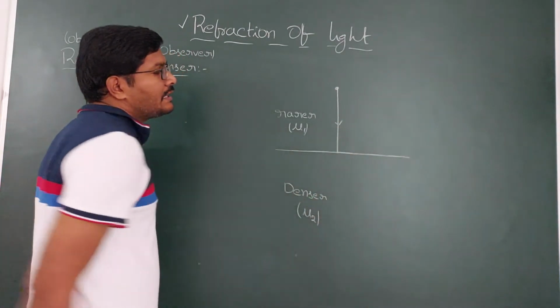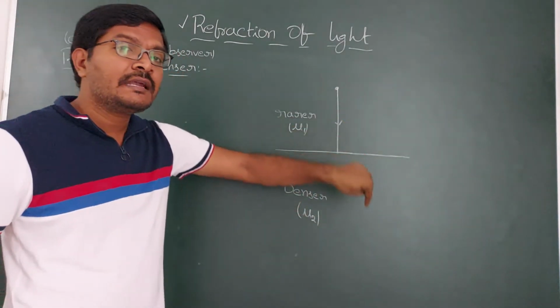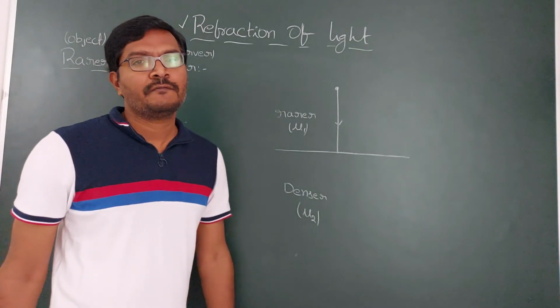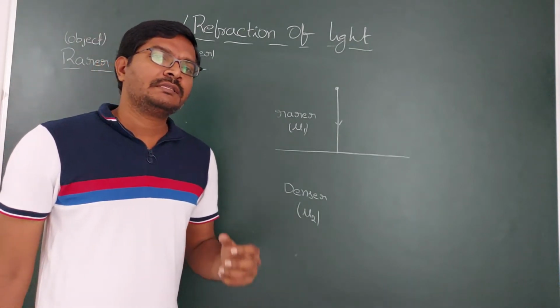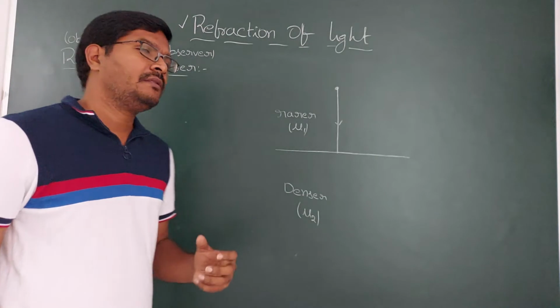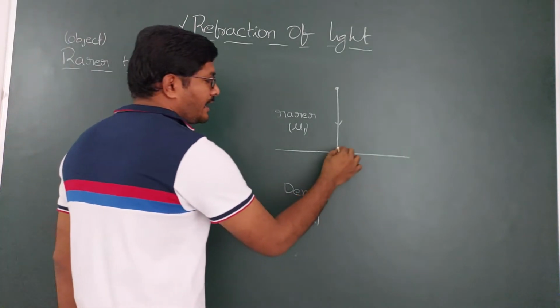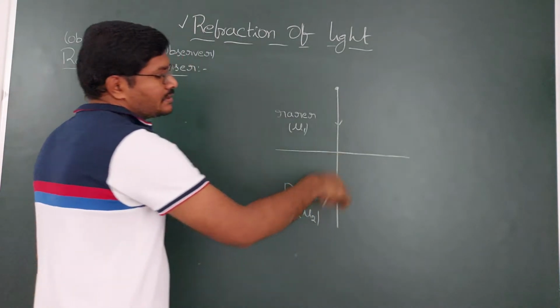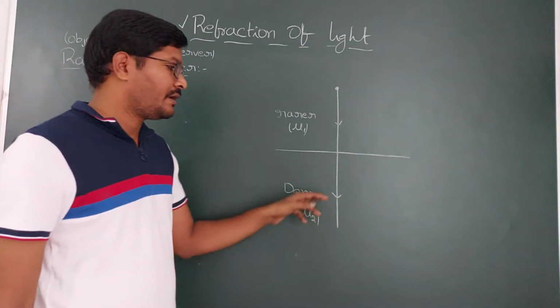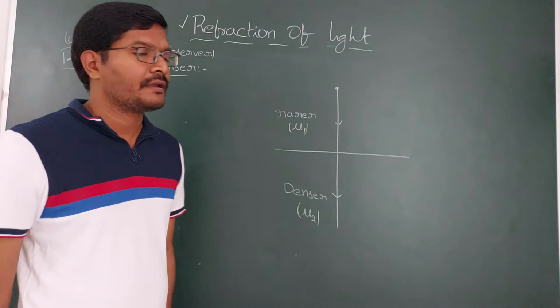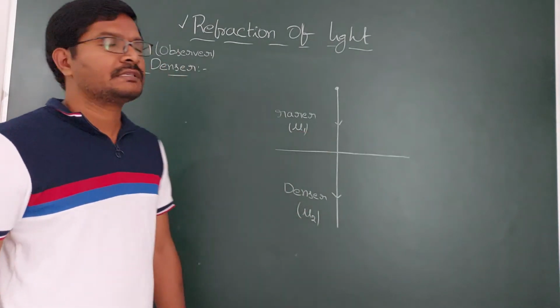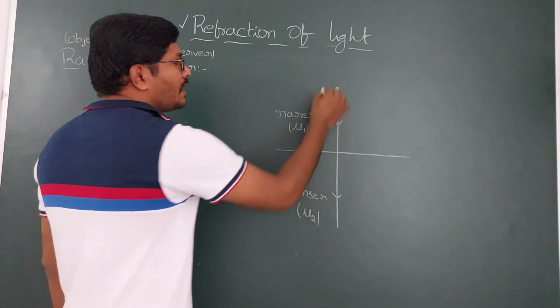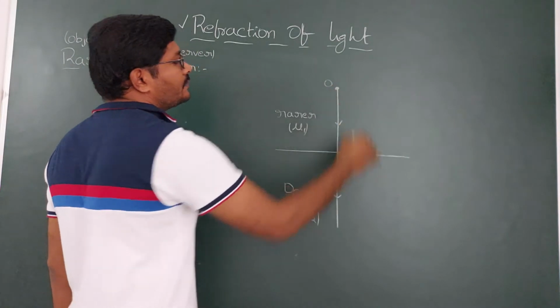So here the incident ray is in the direction of the normal, as already we have seen. When you are incident in the direction of the normal, then deviation does not take place. It continues its original path. So this is one ray, actually it is not refracted, it is continuing its original direction. From the object, this is the object, a point object.